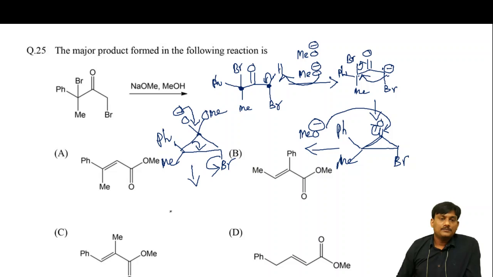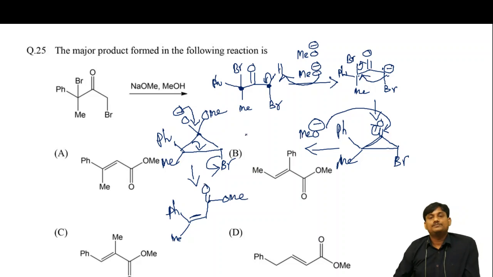So you will get Ph, and this one is Me, and here there is a double bond, and this carbon is attached with OMe and C double bond O. So what is the structure you will get? PhMe double bond, C double bond O, Me.